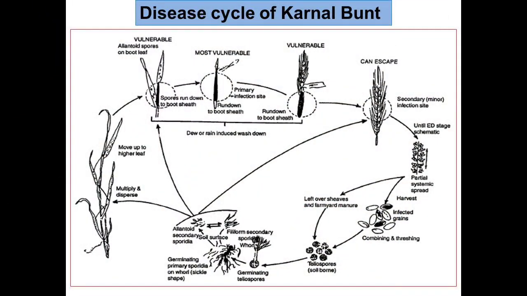Now we will see the disease cycle of this kernel bunt. The teliospore in soil germinates by producing primary sporidia. These sporidia become airborne and deposit on leaves of host plants. Under high humid conditions, they produce a secondary crop of secondary sporidia, which are allantoid in shape. If the boot emergence stage coincides with drizzle, the secondary sporidia get washed down to the sheaths. In that way, the infection of this teliospore occurs.